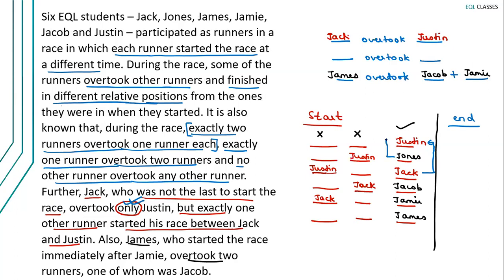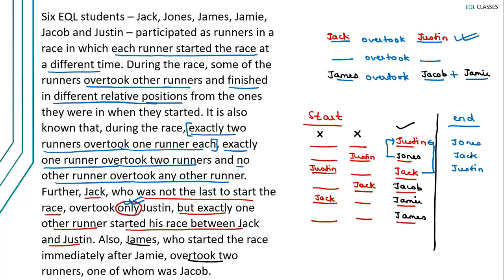because then Jones can come at the top, right? Justin can come here and Jack can come here. And now Jack can overtake Justin because the only person Jack overtakes is Justin. And we know that Jack cannot overtake Jones because the only person Jack can overtake is Justin. So it has to be this way. So once Jack overtakes Justin, at the end, Jack should come at the second position and Justin should be at this third position. I hope you're understanding this shuffling, right? So we have taken care of this, Jack overtaking Justin.